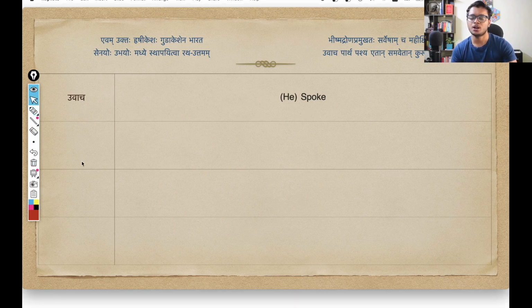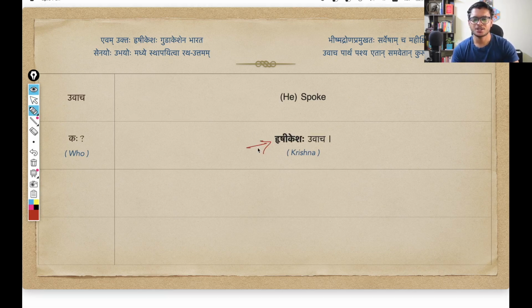And immediately a question will pop up: who spoke? And the response is Rishikesha Uvach. Rishikesha, I think you are already aware of this by now, is a very common name of Sri Krishna. And since this is in the first case, why? Because he is the subject, he is the karta of this particular action, Uvach. So Rishikesha Uvach simply means Krishna spoke. What did he speak and everything, we'll decode further in the shloka.